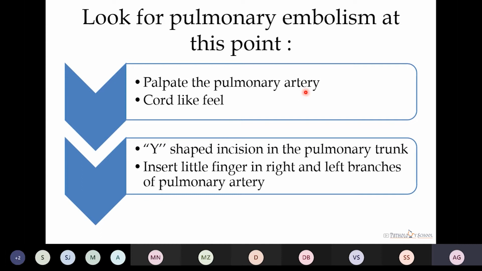If we are not able to see, then we insert the little finger in the right and the left branches of the pulmonary artery. If there is pulmonary thromboembolism, then we can feel a firm feeling at the tip of the little finger.